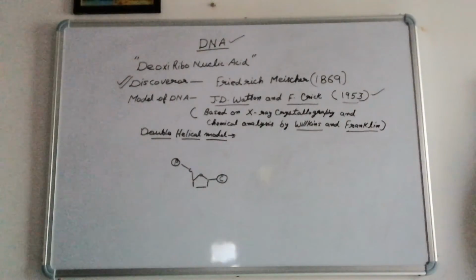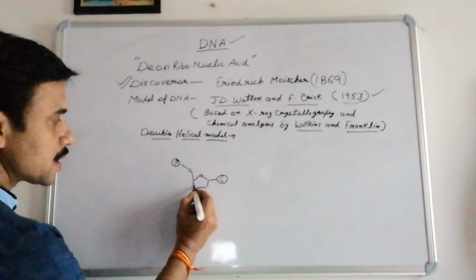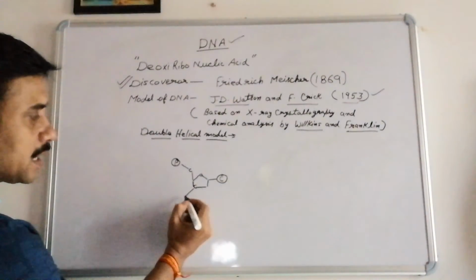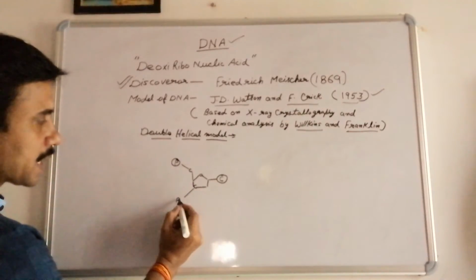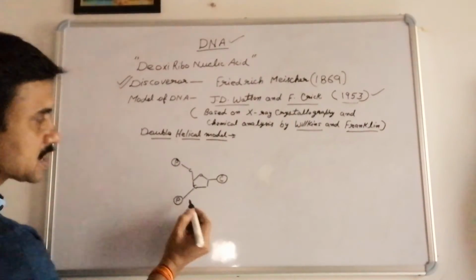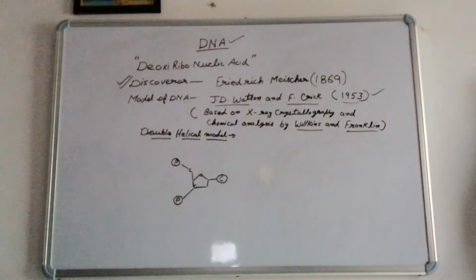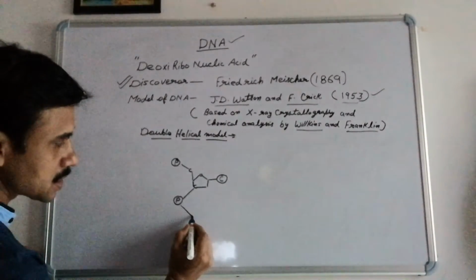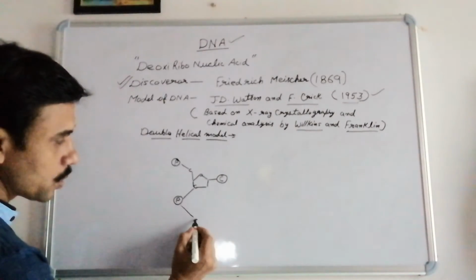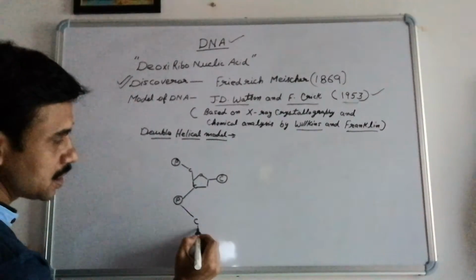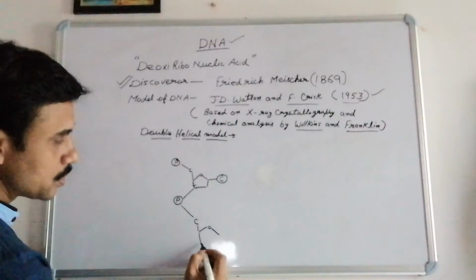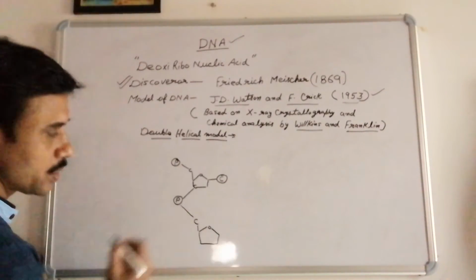Now the third carbon contains one H and one OH. At the third carbon again the phosphoric acid connects, and forms an ester bond here also. Now this phosphate again shares its OH with the OH of the fifth carbon of the second pentose or deoxyribose sugar.